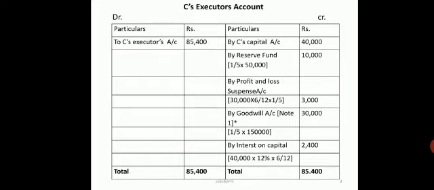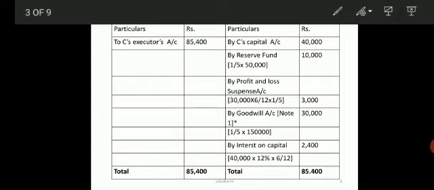Next, you have the reserve fund. Now the reserve fund amounts to 10,000 because 50,000 is given in the problem. Of the 50,000 given in the problem, you have to take 1/5, which gives me 10,000.